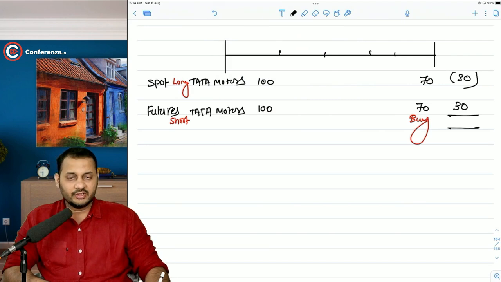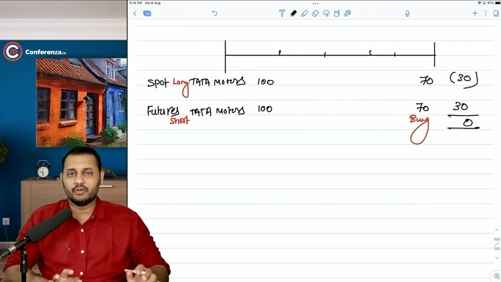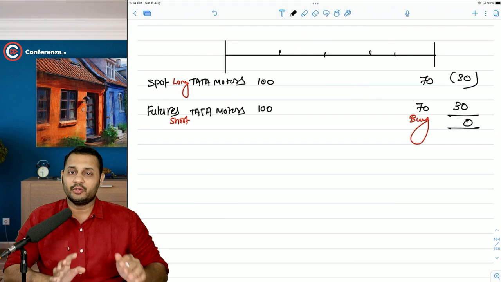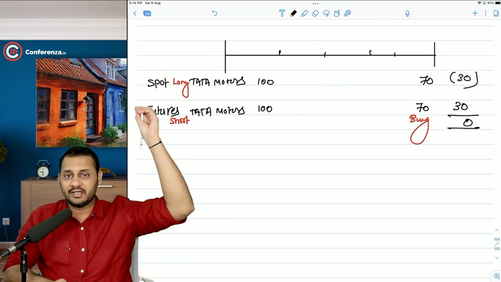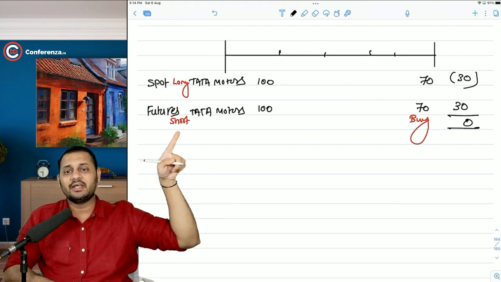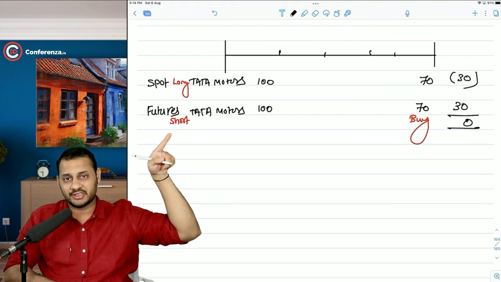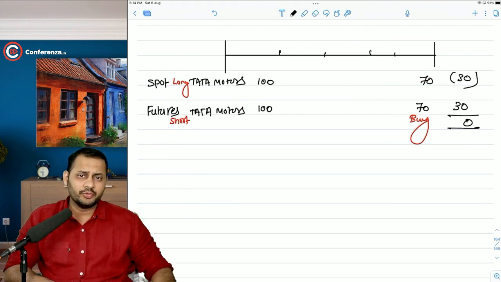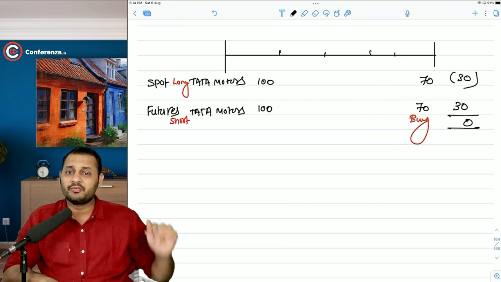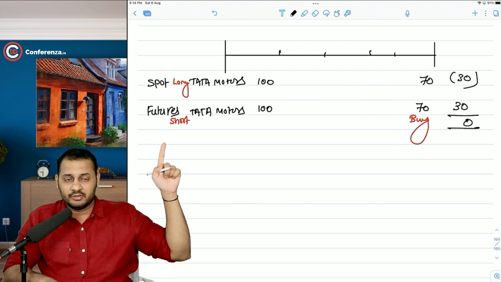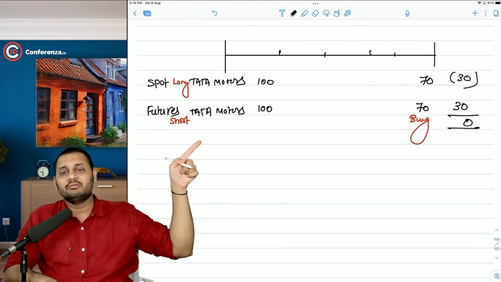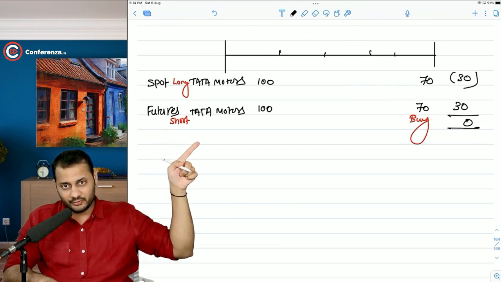So by the end of the 5 months, you will have no profit, no loss. Although the share would be trading at 70 rupees, you will still get 30 rupees from the futures exchange. So practically it's okay to you, even if it is at 70, because 30 rupees has been encashed by you from the futures market as a profit. So that's when you can say that I have hedged my portfolio.